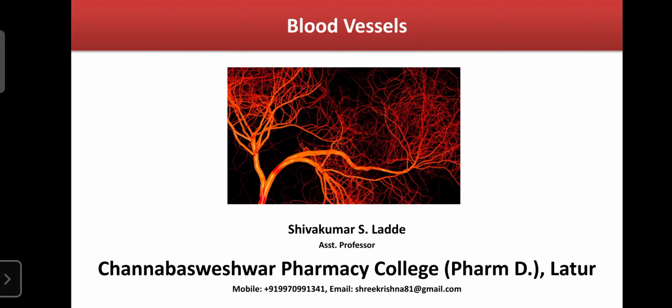Blood vessels act as the channels, passages or canals for the flow of blood along with the nutrition, enzymes, certain essential substances, as well as the waste material. That is one of the important functions of blood vessels: they act as channels or passages to allow the flow of body fluids along with various materials.